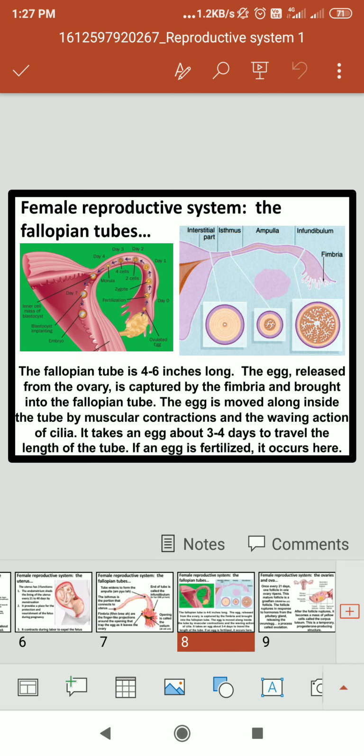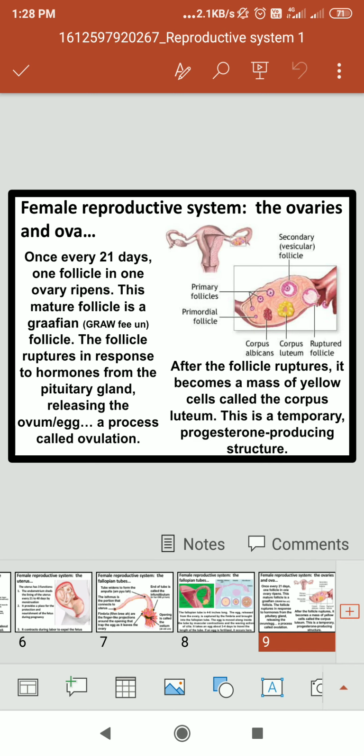Then next are the ovaries and ova, and how they look. Once every 21 days, one follicle in one ovary matures; this mature follicle is a graafian follicle. The follicle ruptures in response to hormones, which are synthesized by the pituitary gland and others. After the follicle ruptures, it becomes a mass of yellow cells called the corpus luteum. This is a temporary progesterone-producing structure.